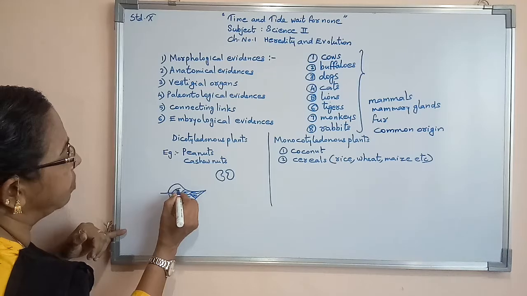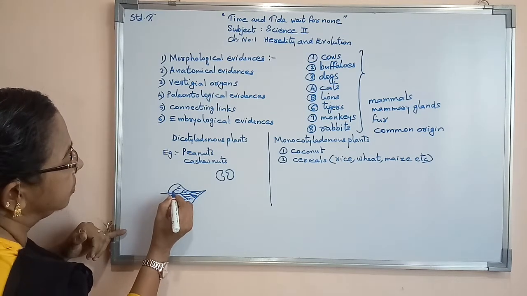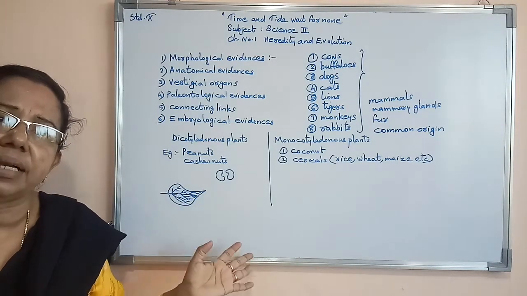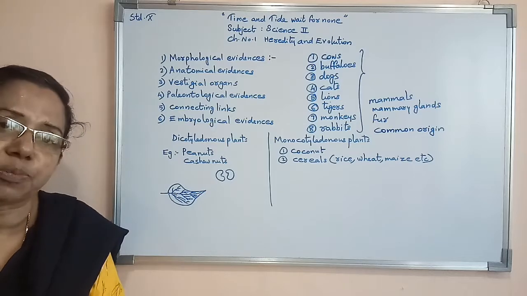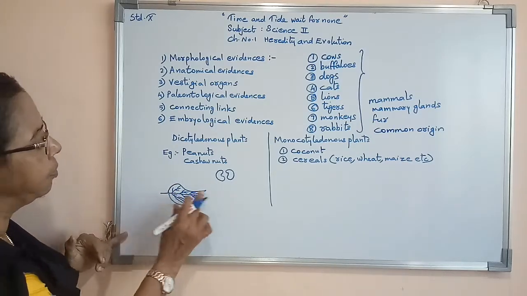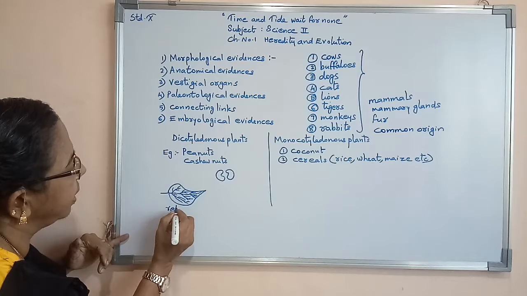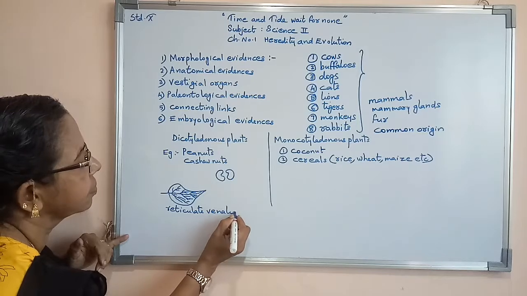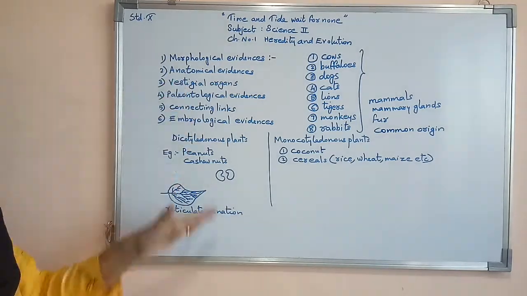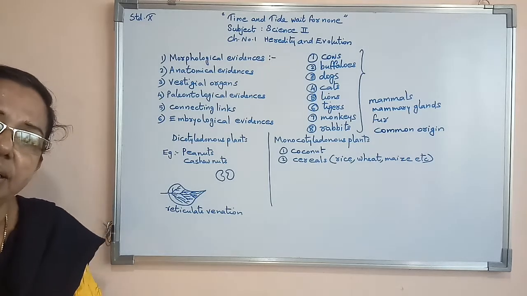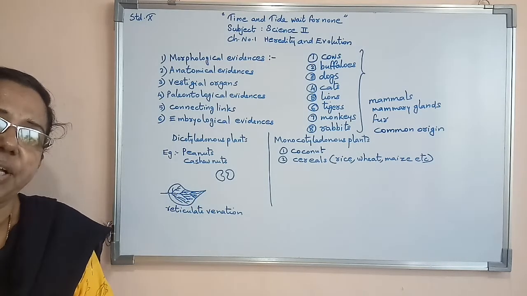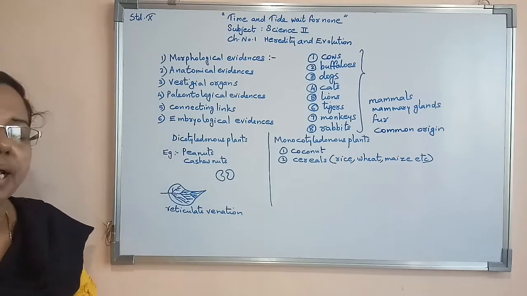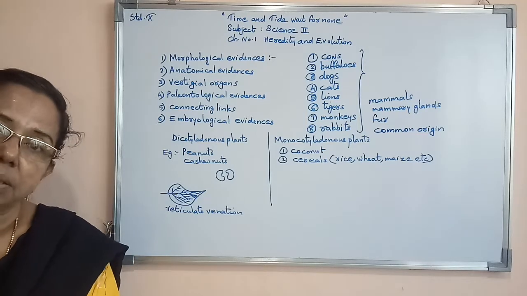There are different examples: mango tree, jack tree, peepal tree, rose plant, hibiscus plant. All their leaves have such a type of venation. This is known as reticulate venation. So all dicotyledonous plants have such venation, and we can say all dicotyledonous plants have a common origin.